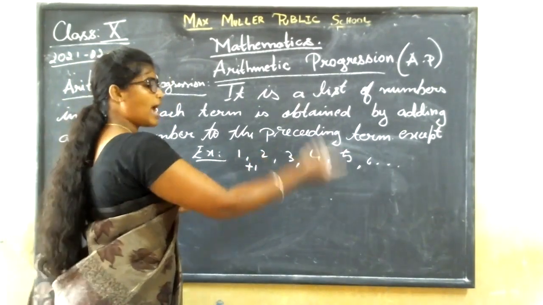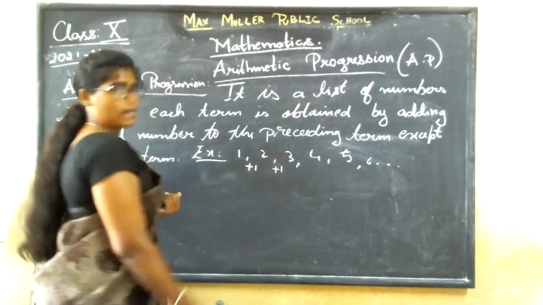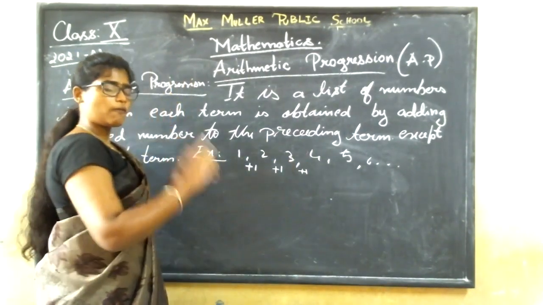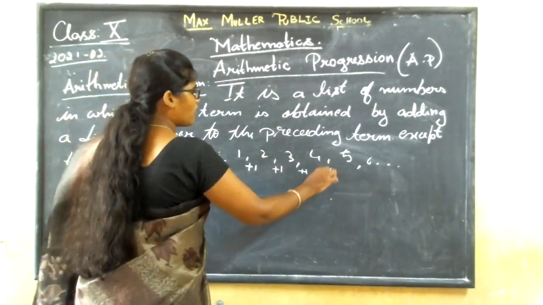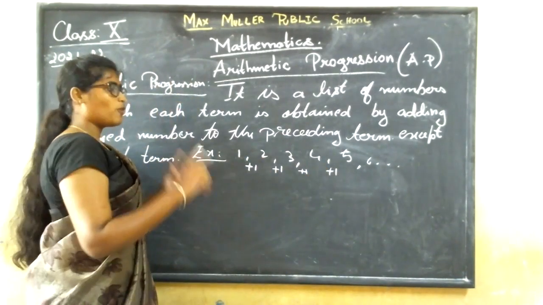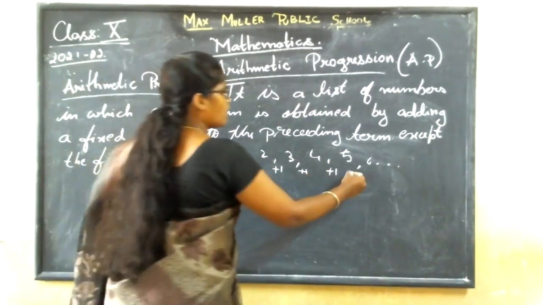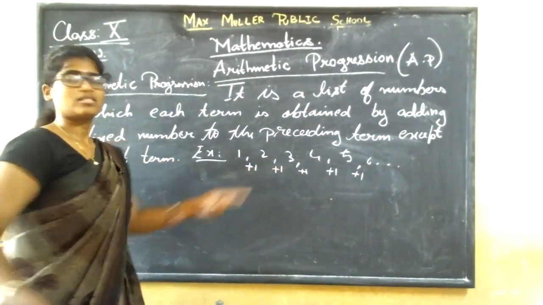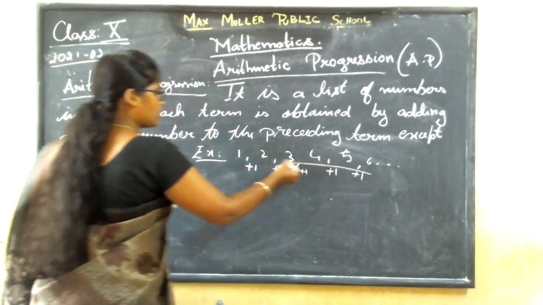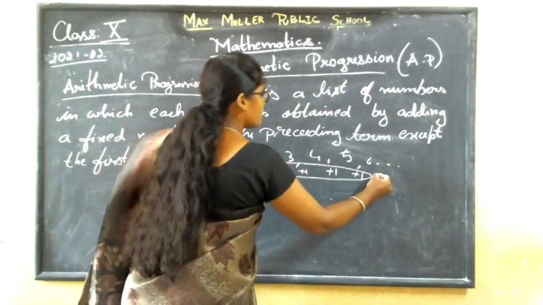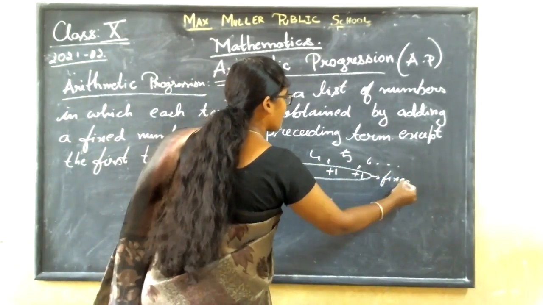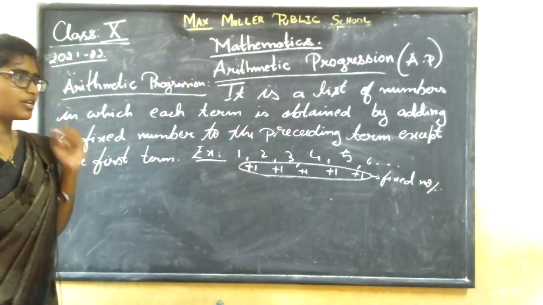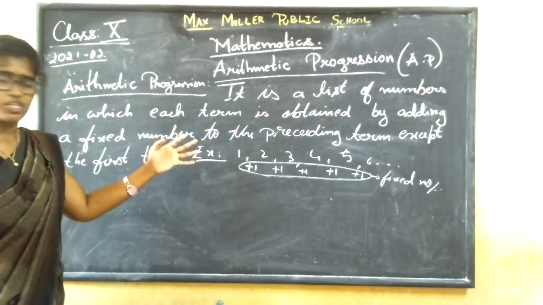So for 2, what should I add to get 3? 1 I should add to get 3. For 3, what should I add to get 4? 1 I should add to get 4. For 4, what should I add to get 5? 1. For 5, what should I add to get 6? 1 I should add. So what do you think the fixed number is? This plus 1 is the fixed number. Did you understand? Did you get an idea now about the definition?